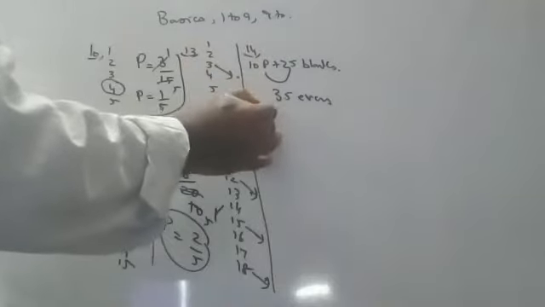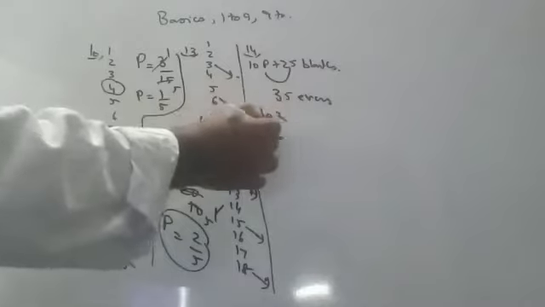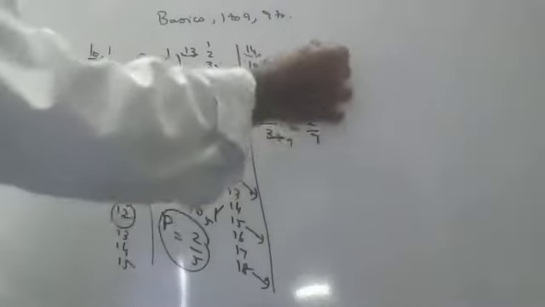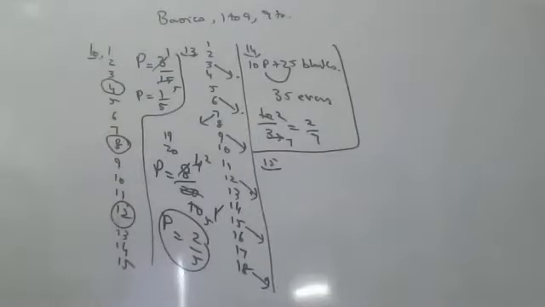So 10 out of total 35. 5 twos are 10, 5 sevens are 35, so 2 by 7. Very, very easy topic, children. Probability is the only lesson that is very, very easy. Next, the 15th question, children.